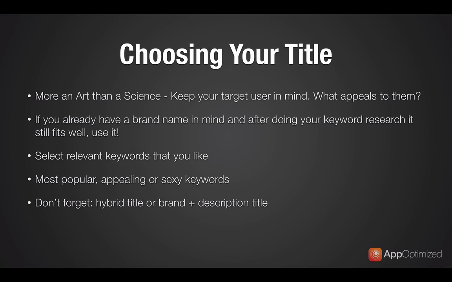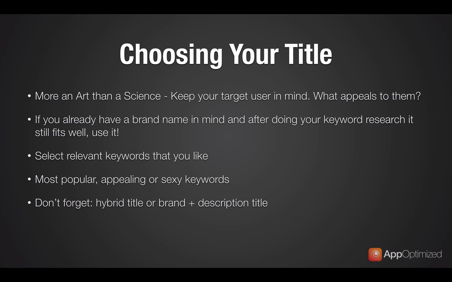And don't forget, consider using a hybrid title or a brand plus description title. I showed you examples of what a hybrid title and a brand plus description title are in a previous video, but just to reiterate quickly, a hybrid title might be a combination or a mishmash of two different keywords mixed together to form your own unique title for your app.